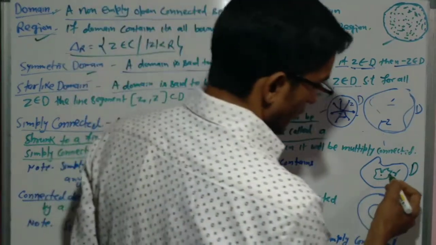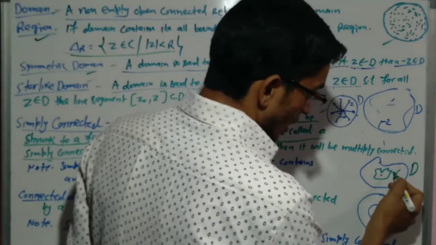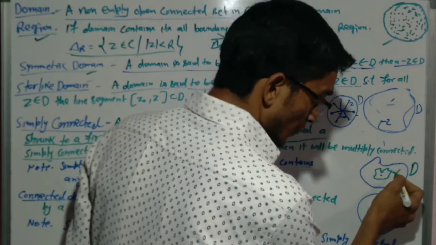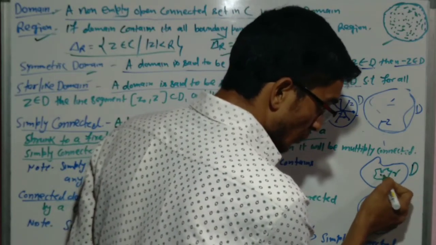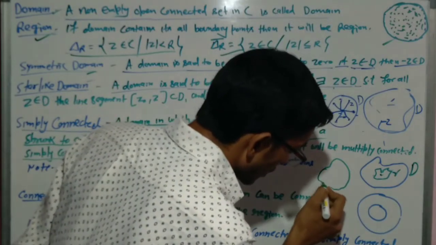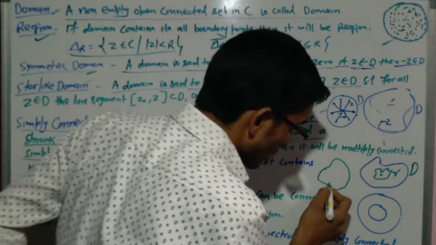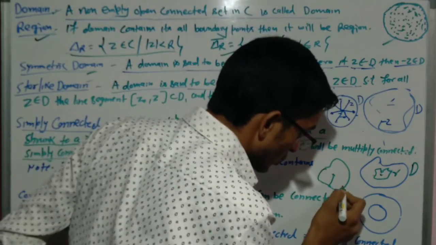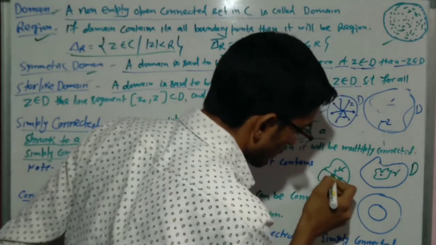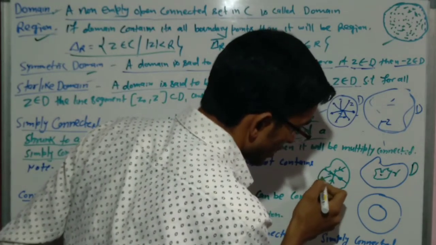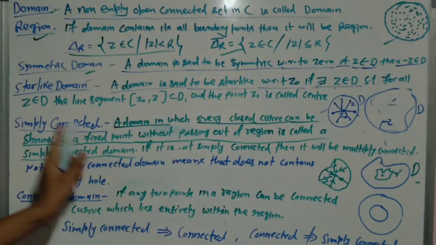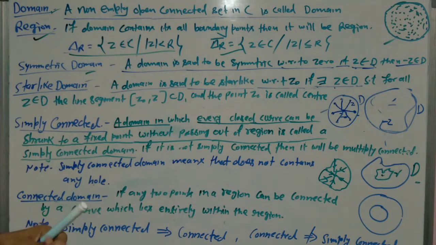So if we have any domain D, and we have any closed curve in D, and the closed curve shrinks to a fixed point, suppose this is the closed curve and this is the fixed point, then I can say that the domain is said to be simply connected. Do you understand?